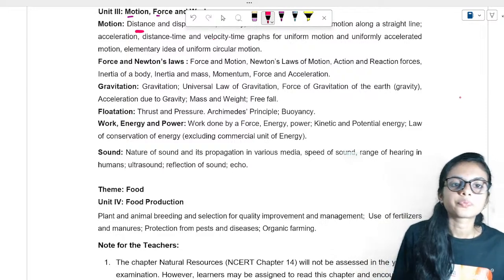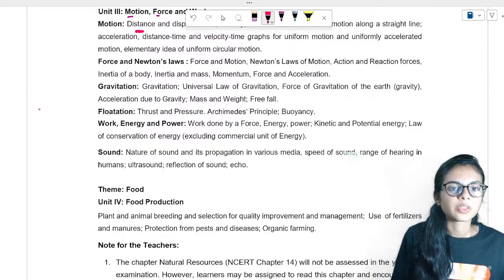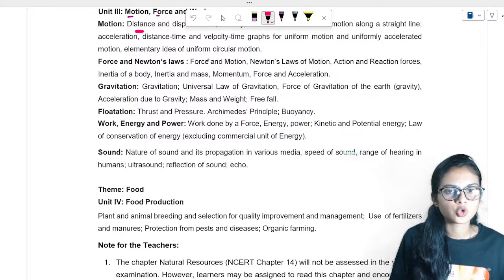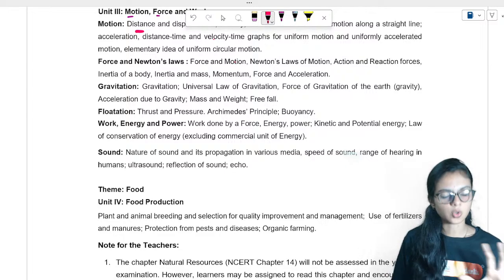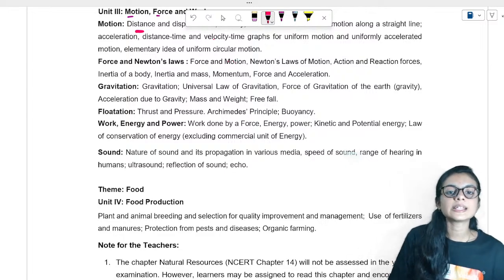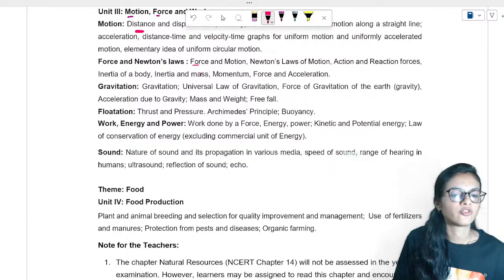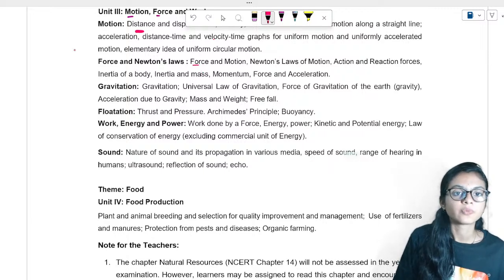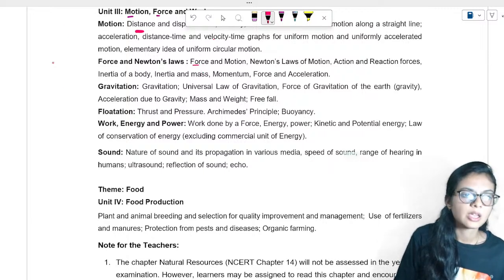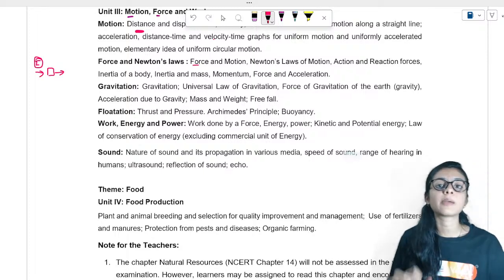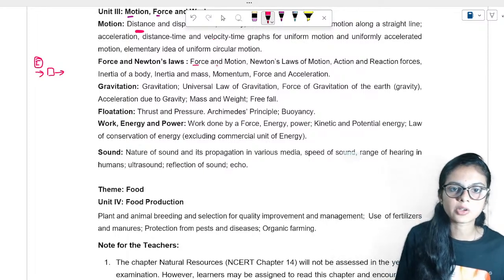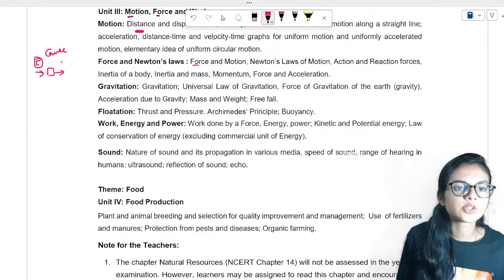So see here, force and Newton's laws of motion. In this chapter we'll be studying force, the cause of motion. If any object is moving, it is due to force. We are going to study the cause of motion. Remember this: force is nothing but the cause of motion.